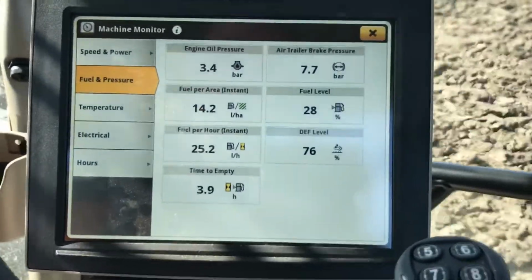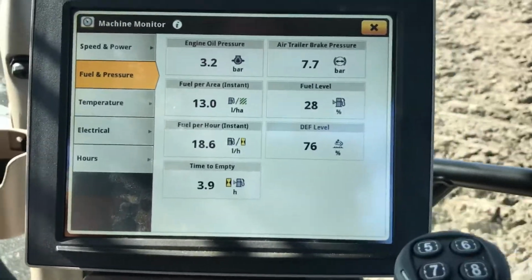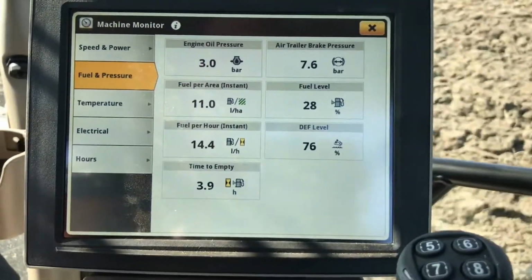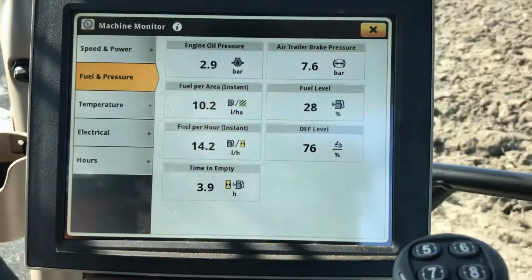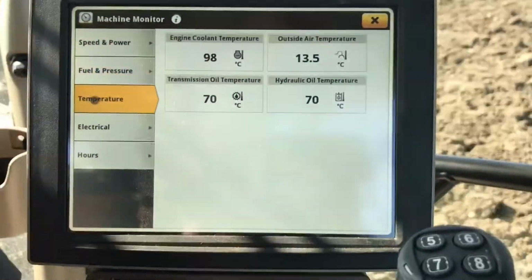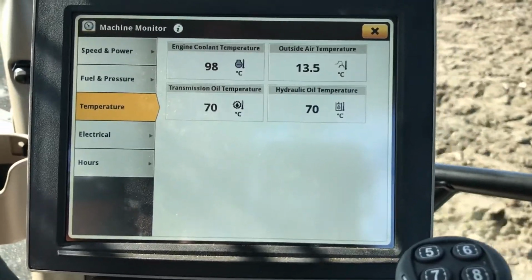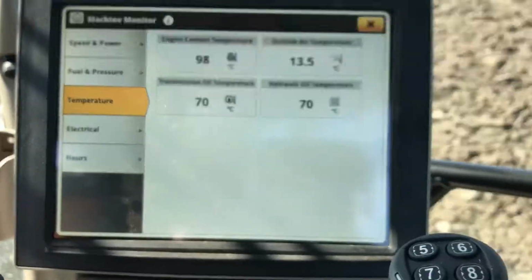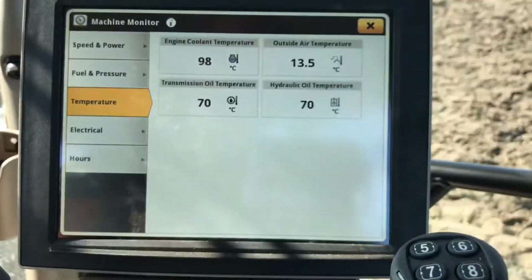We're going to 26 litres an hour, and we're going up to 14 litres a hectare, so the fuel is rising accordingly. So the tractor's sweet spot seems to be around 7k there. We're not murdering the tractor then, and the plough is at its ease, everything is just running nice and snug. The temperature gauge on the tractor: engine coolant temperature 98, transmission temperature 70, that's all normal enough. 98 degrees on a final Tier 4 engine is very normal, so I wouldn't be afraid of anything like that.